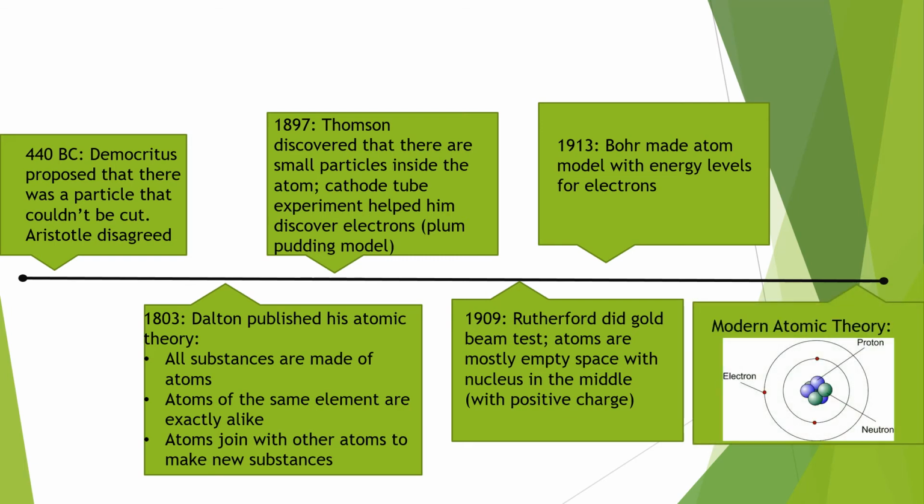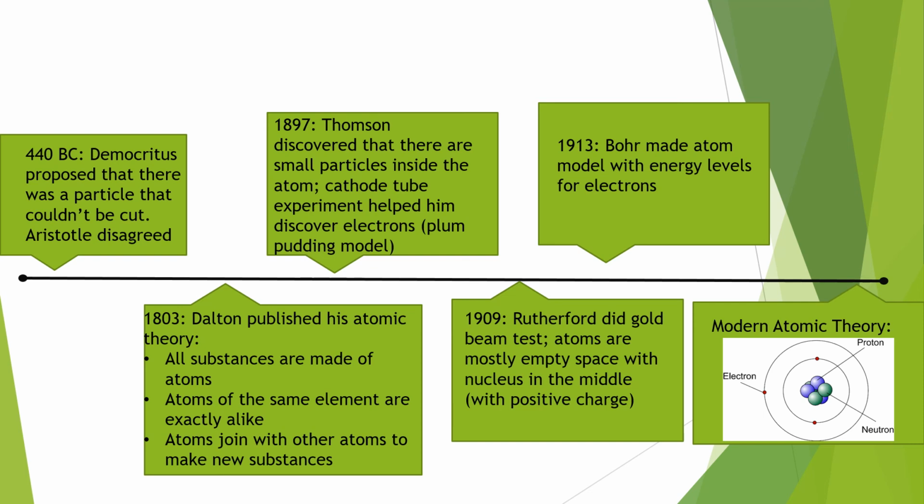Now, in modern day, we have a picture here to show, so you don't have anything to write down for that. This is how we depict our atoms. There are always new discoveries being made. There are things called quarks inside of an atom that are super tiny. But the main gist is that we have protons and neutrons in the middle of the atom, and the electrons are outside in the energy levels, flying around in an electron cloud. So that is our atomic theory and how it developed over time.